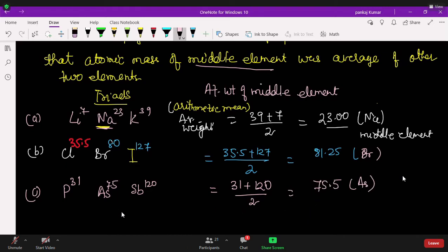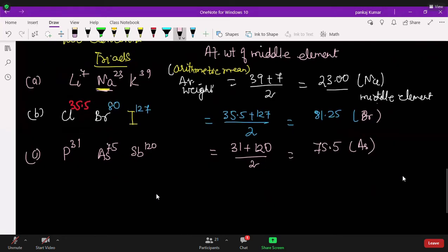So they are also following the law of triads, right? Actually, maximum elements are not following the law of triads. Only some selective elements are following it. Even you can see sulfur, next is selenium, next is tellurium. They are also following the law of triads. This is a homework for you. Similarly, if you take calcium, strontium and barium, they are also following the law of triads. Try it for your homework.